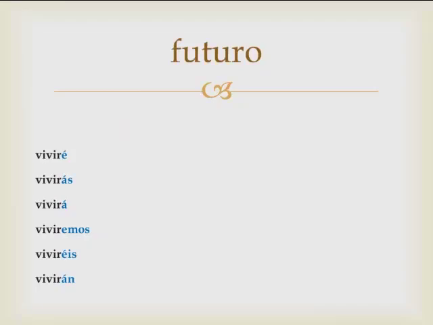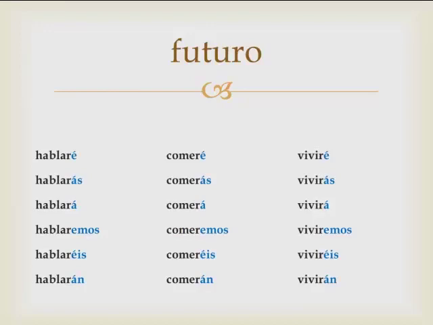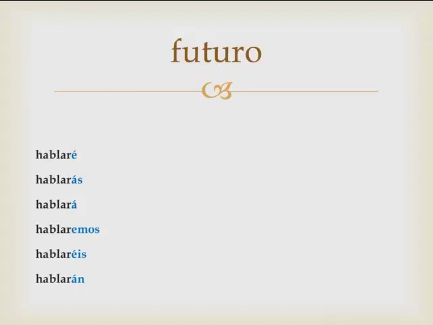So in the future we have IR verbs with this set of endings, ER verbs with this set of endings, and AR verbs with the same set of endings. So once you learn that one set of future endings, you can add that to the end of any verb in Spanish, and you're going to say, you will do that thing. Hablaré, comeré, viviré.